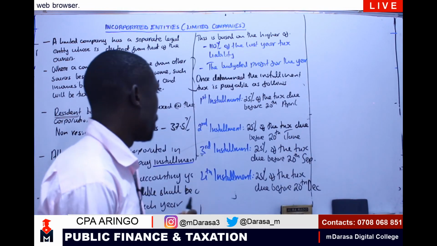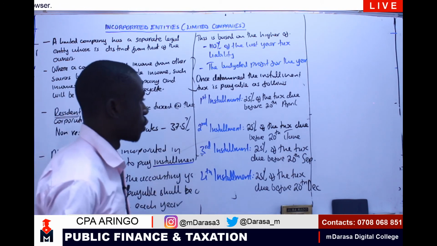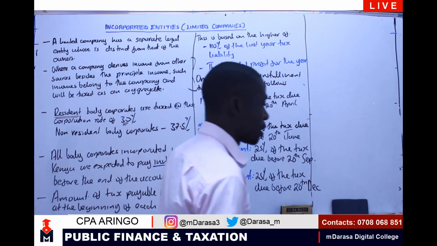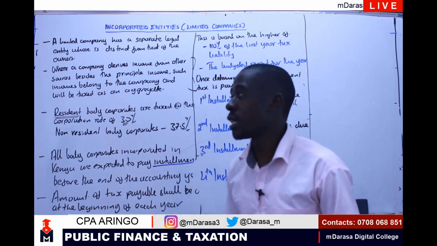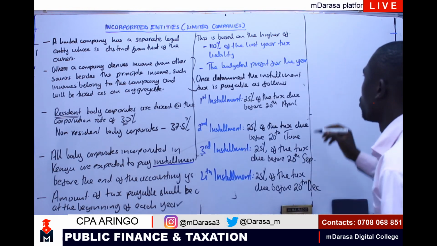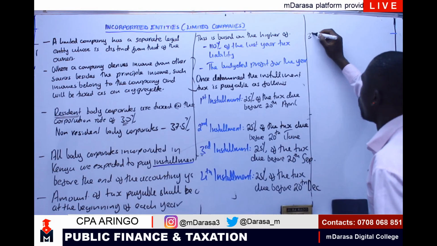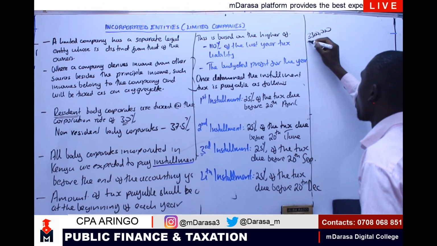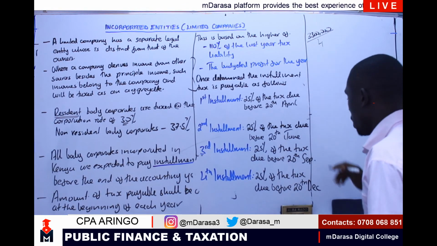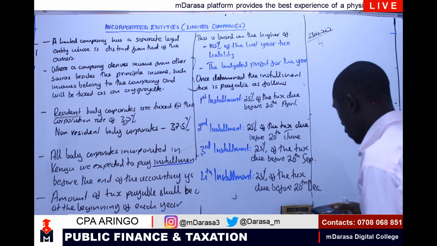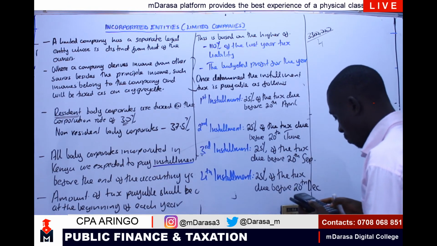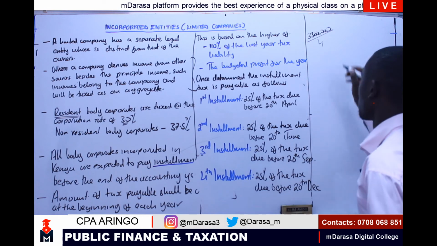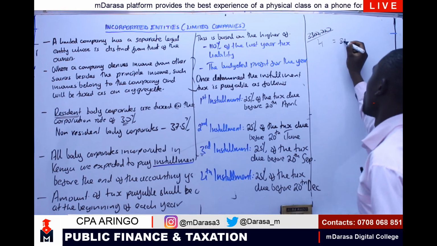How are we going to work it out? Like in the illustration that we had, assuming I'm having 3.3 million, the amount that we've estimated that we are going to pay, we are going to divide by 4. That should give us a figure of 825,000.